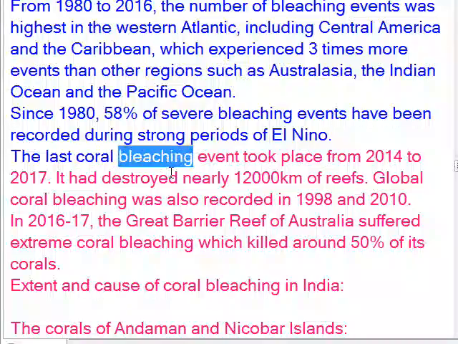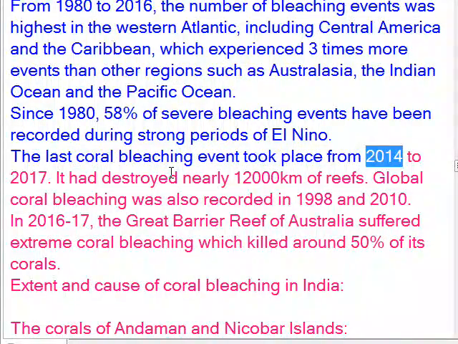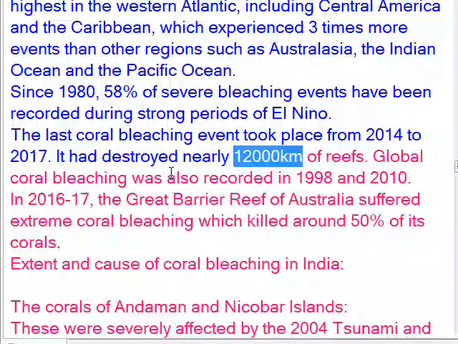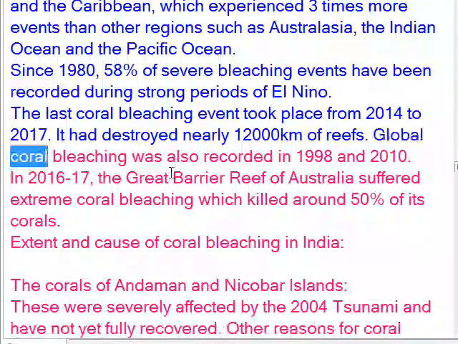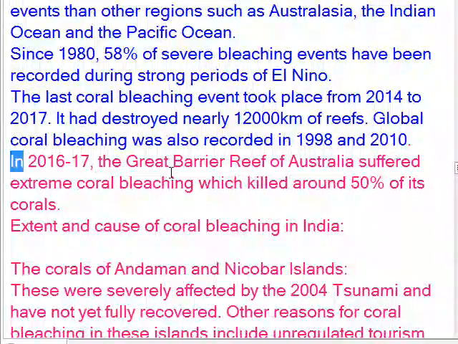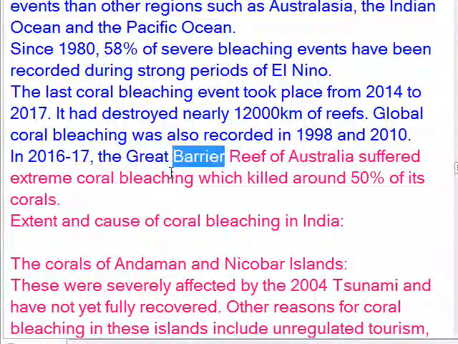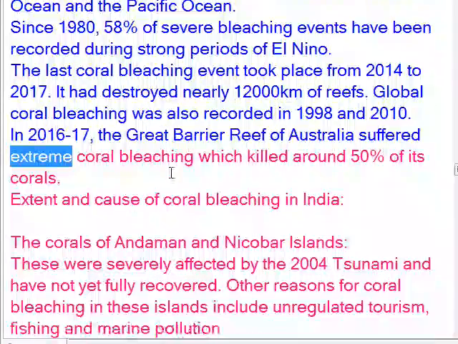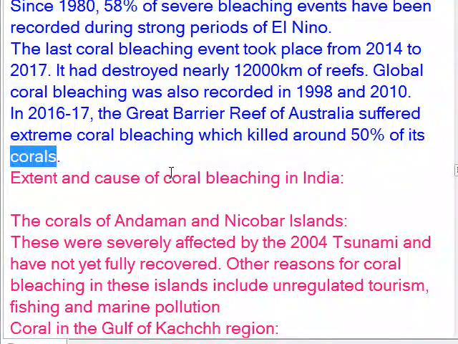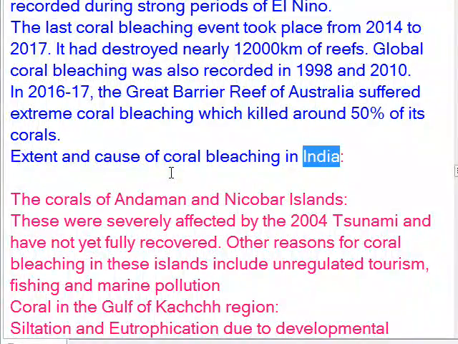The last coral bleaching event took place from 2014 to 2017. It had destroyed nearly 12,000 kilometers of reefs. Global coral bleaching was also recorded in 1998 and 2010. In 2016 to 17, the Great Barrier Reef of Australia suffered extreme coral bleaching which killed around 50% of its corals. Extent and cause of coral bleaching in India.